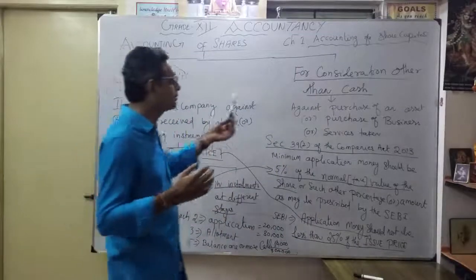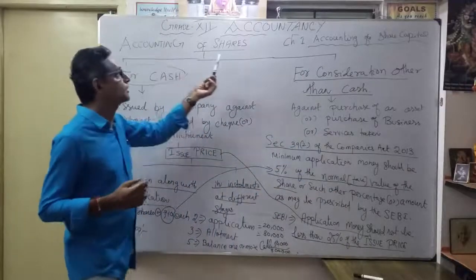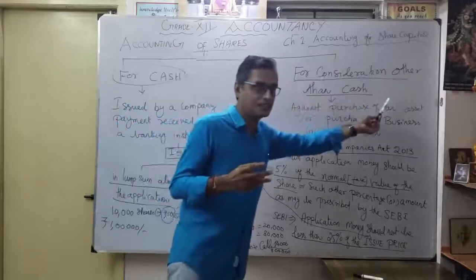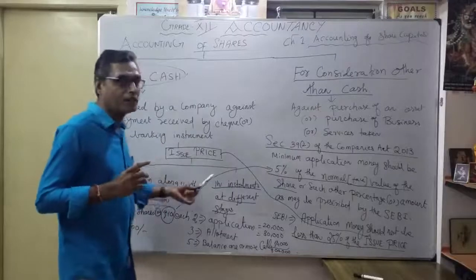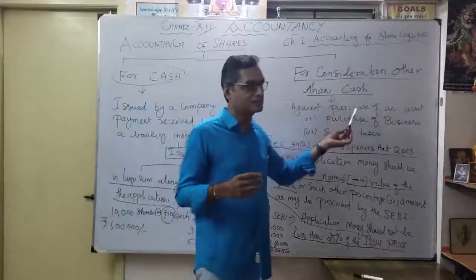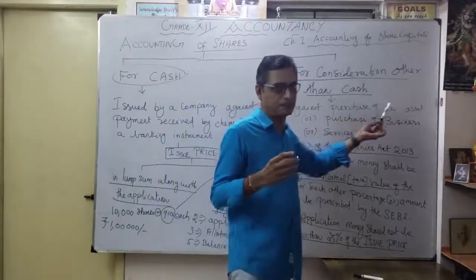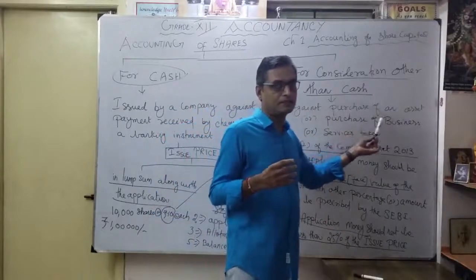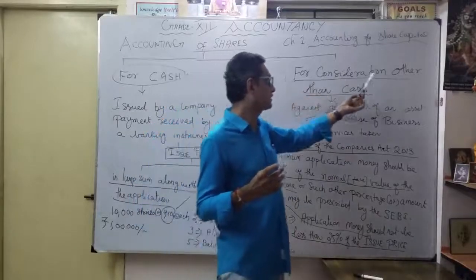You understood the important points about accounting of shares for cash. How are we going to account? One is cash, then consideration other than cash. As cash, maybe 2 classifications, in a lump sum or in installments at different stages. In consideration other than cash, we are never giving cash. The situation is whenever there is a purchase of an asset, or purchase of a business, or any service rendered, you are giving shares. That is called consideration other than cash.